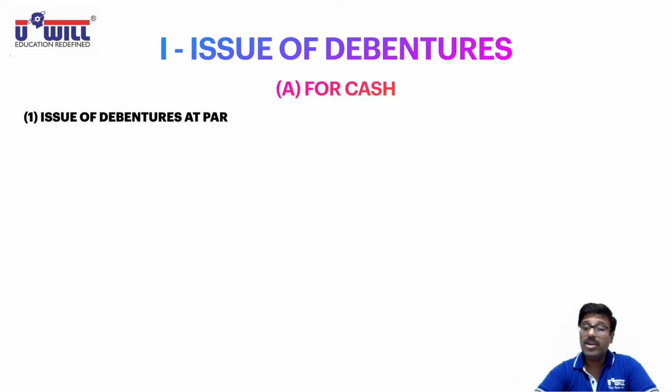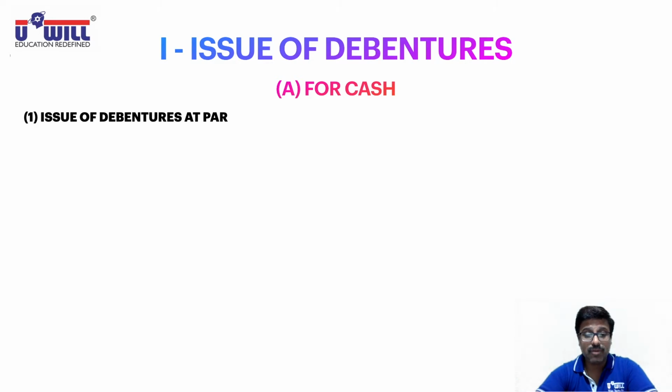Now here we don't write debenture capital. Instead of debenture capital, we simply write the word debentures. They are the borrowed capital, so the word capital need not be used for that. So it would become debenture application account debit to debentures account. And in the same manner, the entries will be passed for allotment and calls. However, as I said, in case of debentures, we will be collecting the entire 100 rupees in lump sum at one go only. So we won't have application, we won't have allotment, we won't have calls.